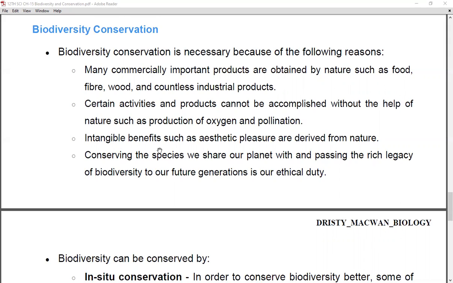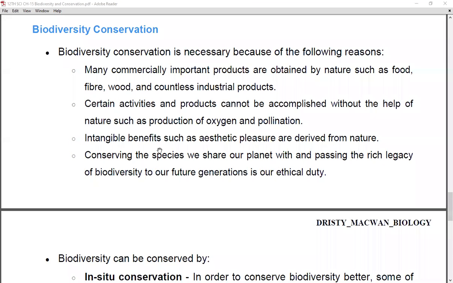So, for getting all these products from nature, what you need to do is conserve the biodiversity, right? Next, there are certain activities and products which cannot be accomplished without the help of nature, such as production of oxygen and pollination. So the second reason is that there are several activities which need the help of nature in order to produce oxygen as well as carry out the pollination process.